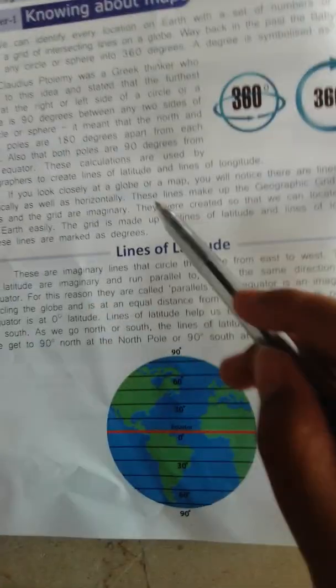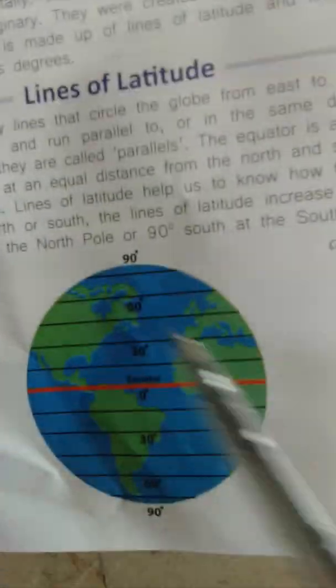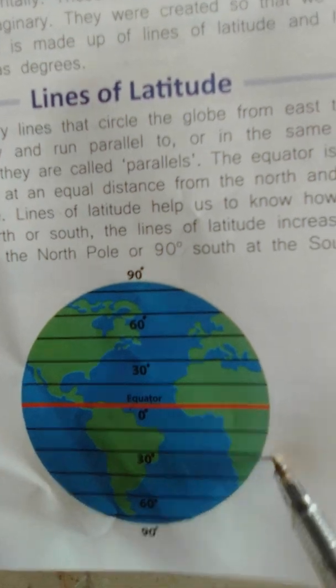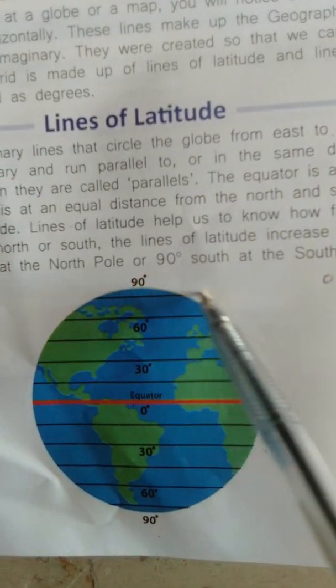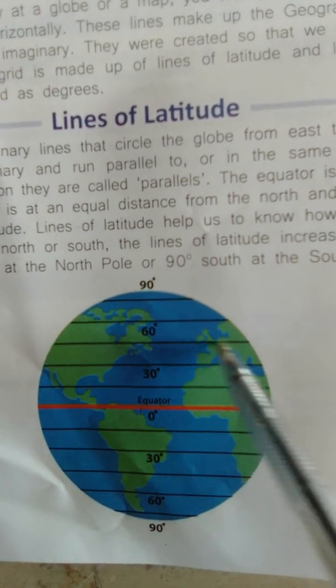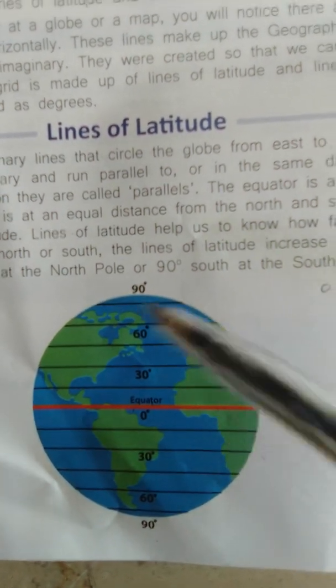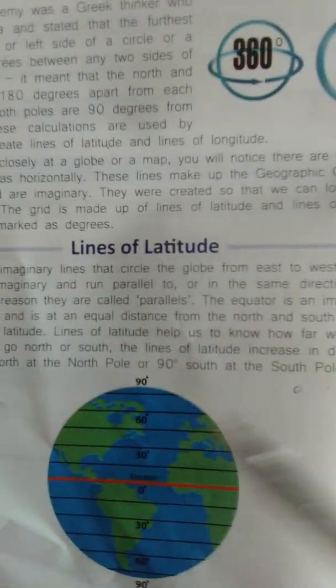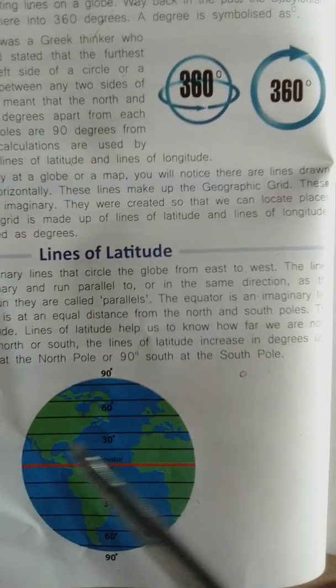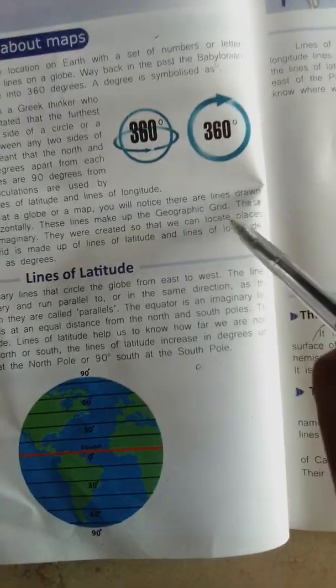If you look closely at a globe or a map, you will notice that there are lines drawn vertically as well as horizontally. These lines make up the geographic grid.